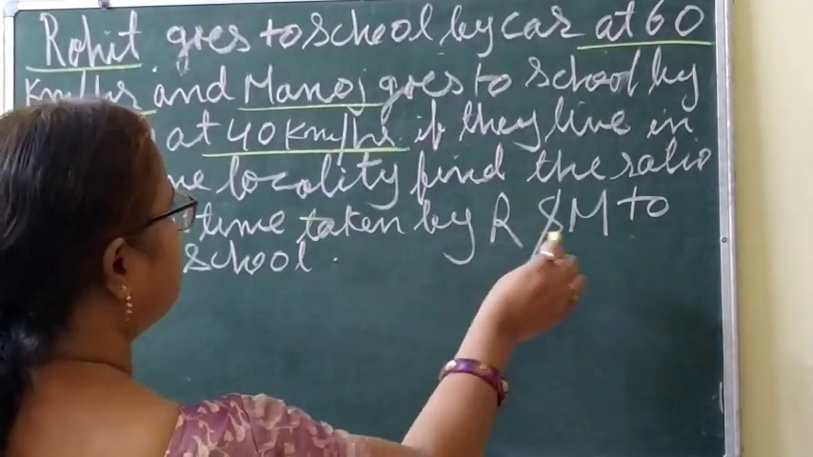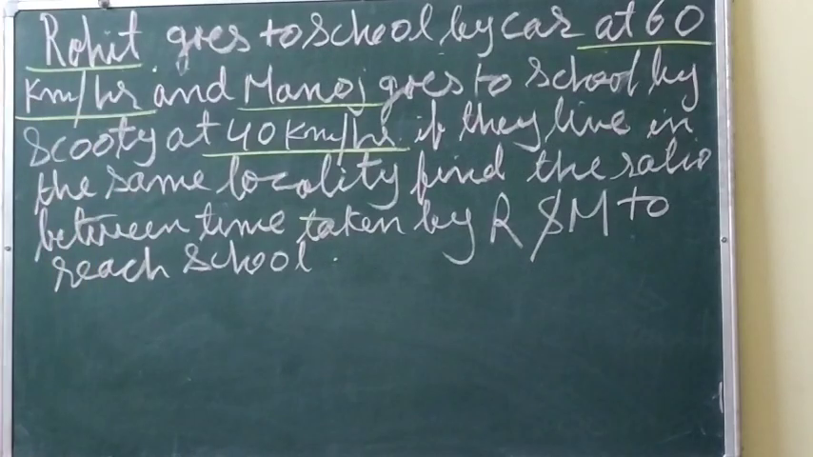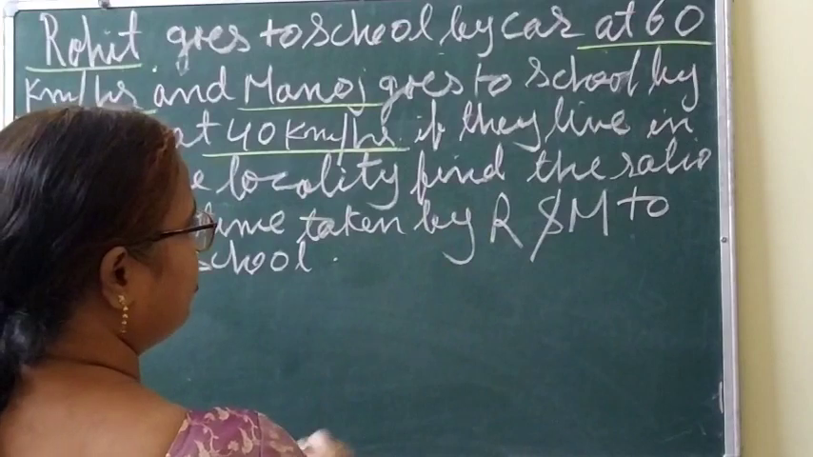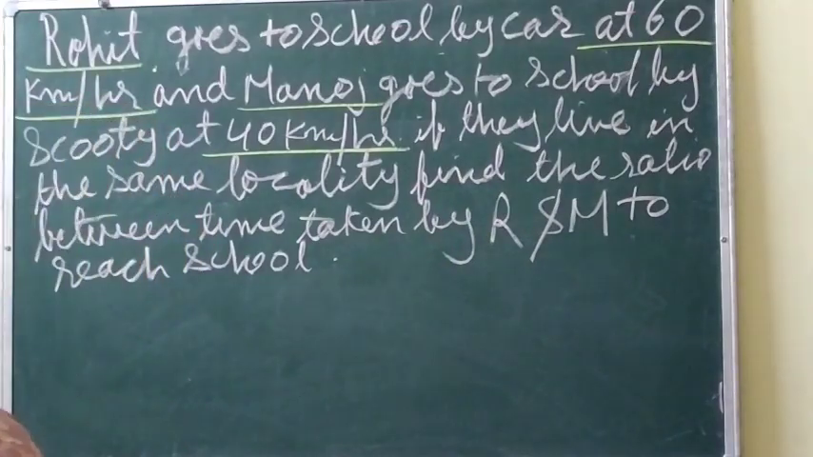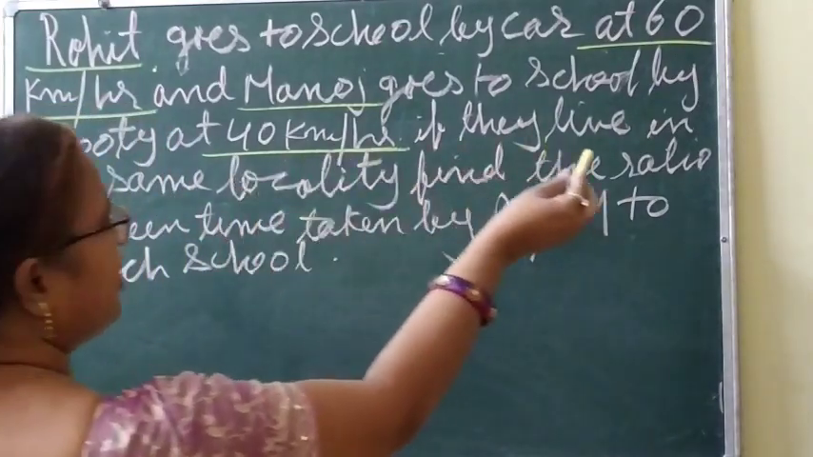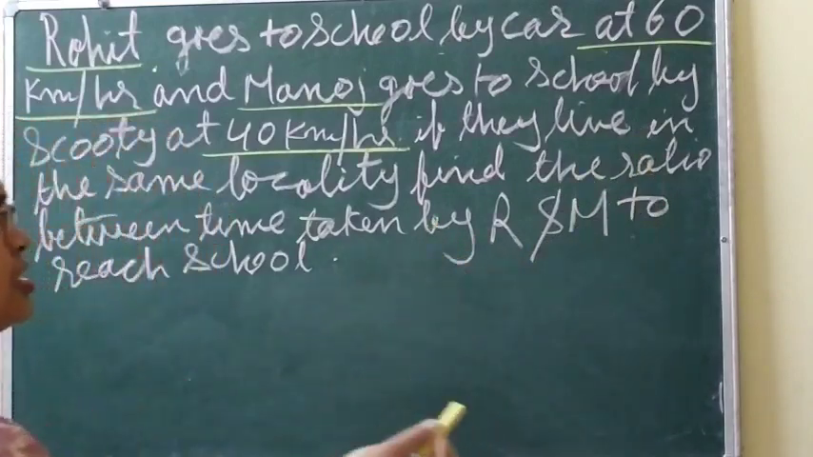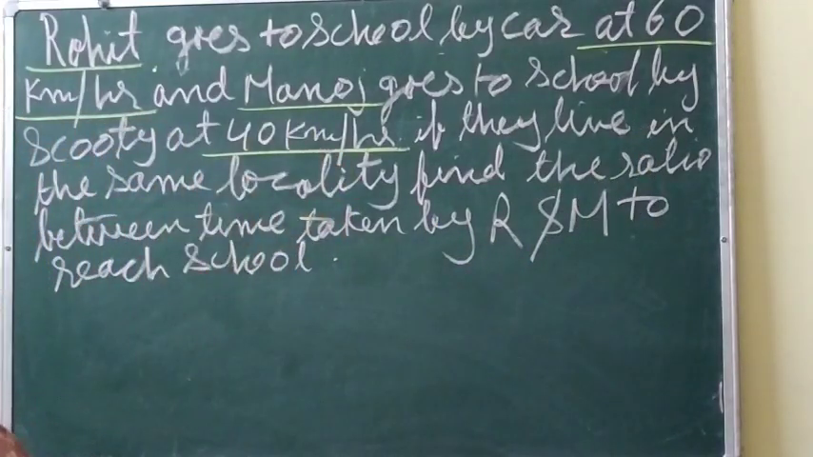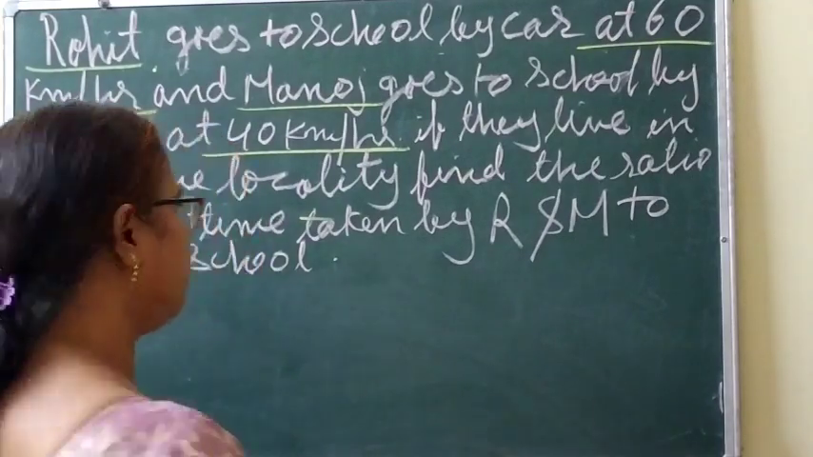So we have to first write Rohit as a numerator and Manoj as a denominator. Since the locality is the same, the distance is the same. Speed is given here, 60. So time will be equal to distance by speed.